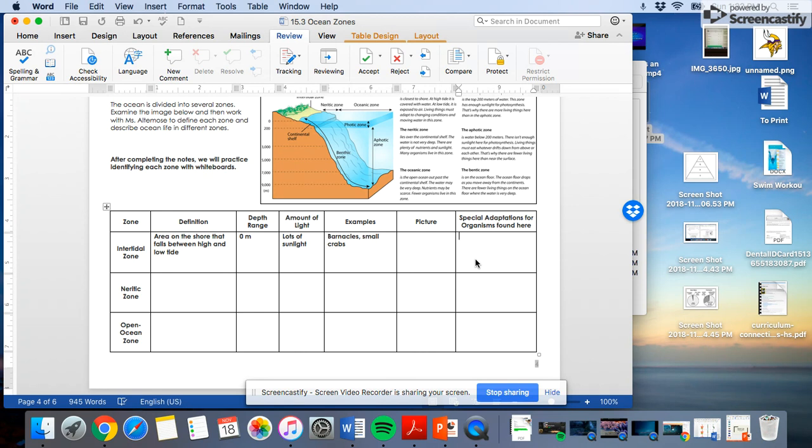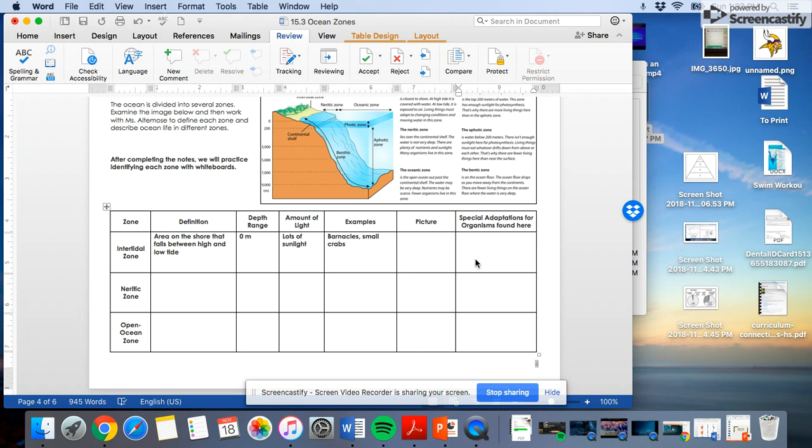Organisms in the intertidal zone have to have really special adaptations because they have to be able to exist above and below water, right? At some points in the day they're above water and at some points they're below water. So they have to have really specialized bodies so that they don't suffocate if they're in the air or suffocate if they're underwater. They also have to be able to cling to the shore because if they don't, they're going to get swept out to the sea, which is why, when the tide goes out, you see all these little tiny holes that pop up in the sand.